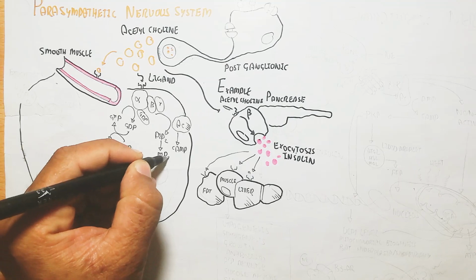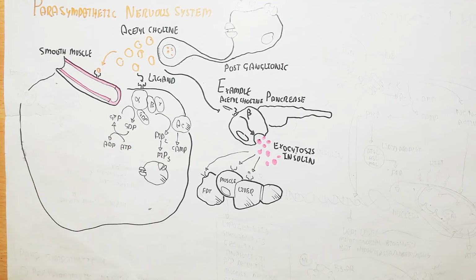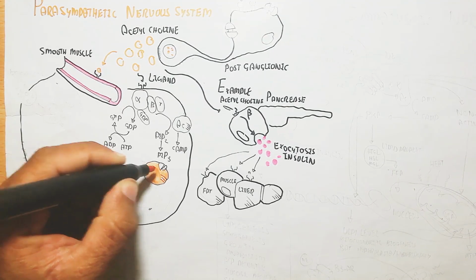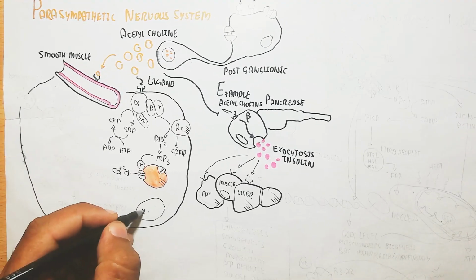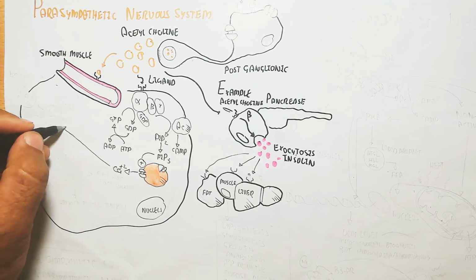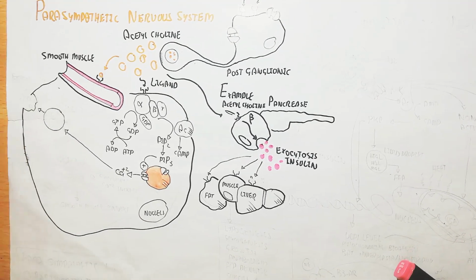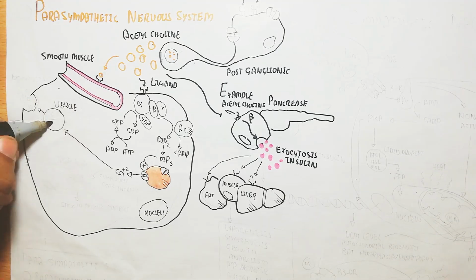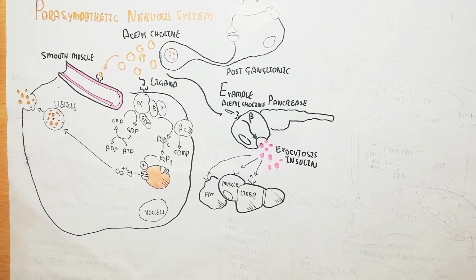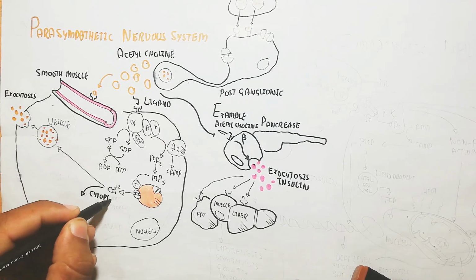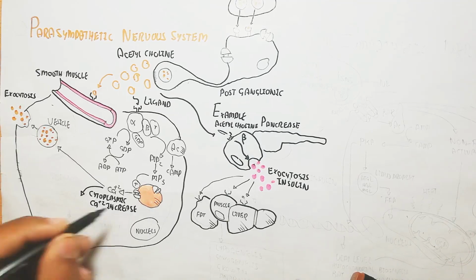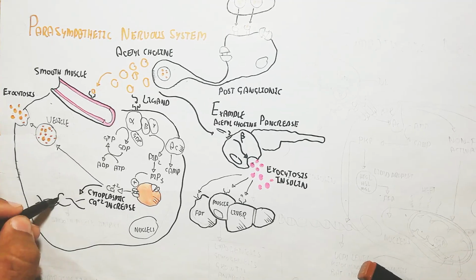In this way, the G-coupled protein receptor generally activates to produce cyclic AMP via the adenylate cyclase enzyme, and PIP2 and diacylglycerol separate to produce PIP3. This PIP3 leads the endoplasmic reticulum to efflux calcium. The efflux of calcium raises the calcium in the cytoplasm of the cell, any cell. This calcium rise leads to vesicle exocytosis. The vesicle can be a hormone, a neurotransmitter, or other things, working for paracrine, endocrine, or exocrine.